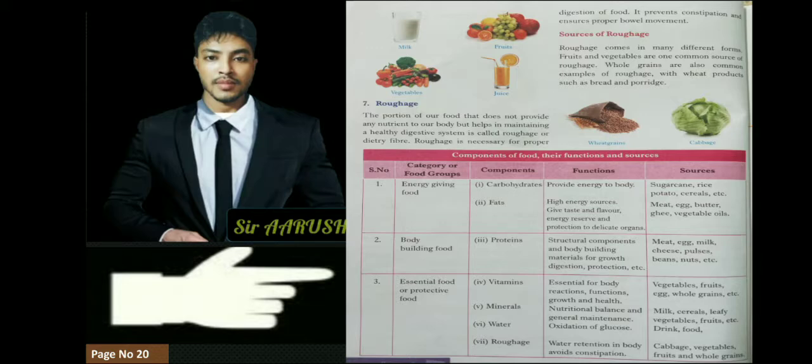And number 3, essential food for our body to protect ourselves from disease. Vitamin, mineral, water, roughage, they are very important, and they give us good health, maintain our overall health, and avoid constipation. And what are the sources? Vegetables, fruits, milk, cabbage. As you can see, fruits and vegetables are coming many times, and these are important sources of roughage.